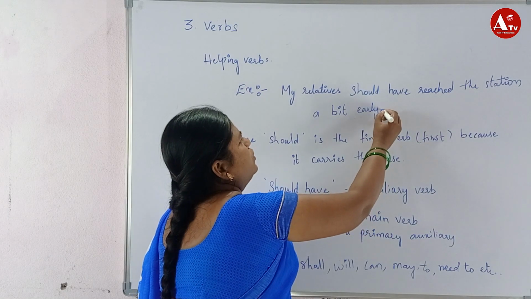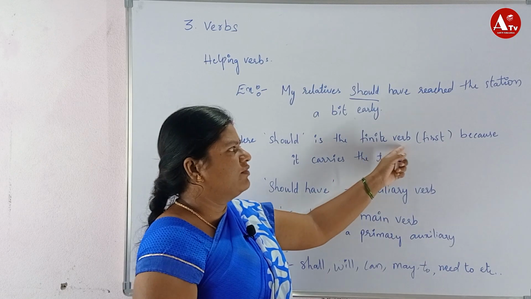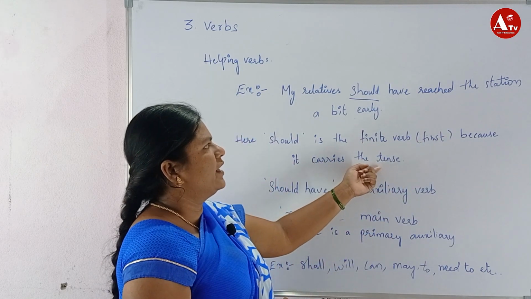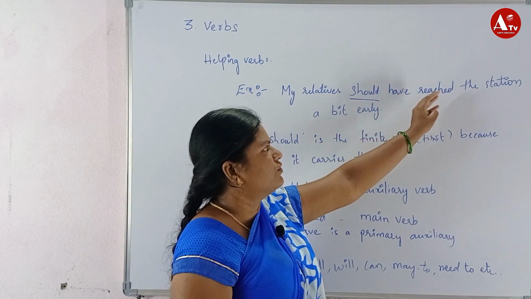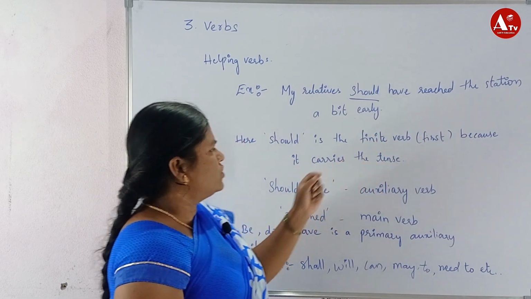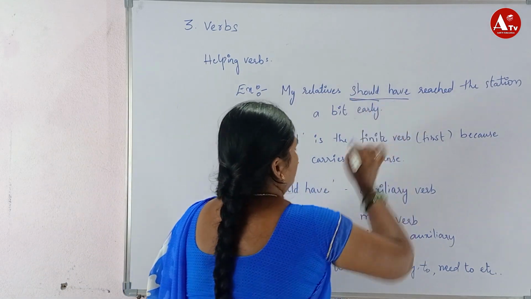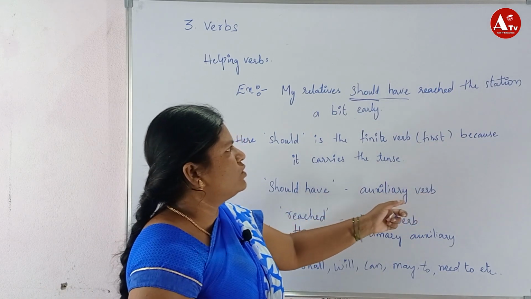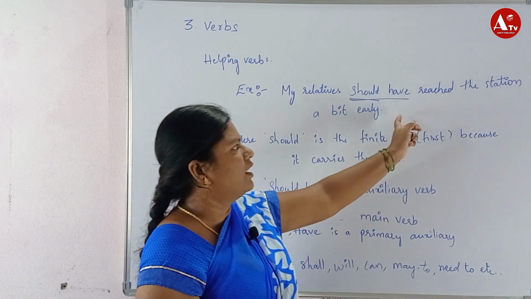Here should is the finite word, the first word, because it carries a tense. Have and reached are in past forms. So next, should have is an auxiliary verb. Before that I said is, am, was, were, have, had; these are all helping verbs.